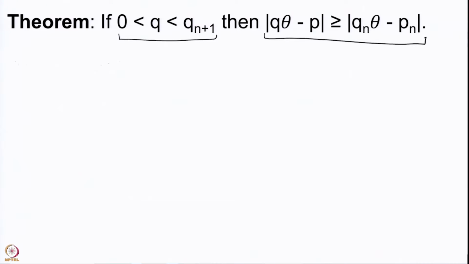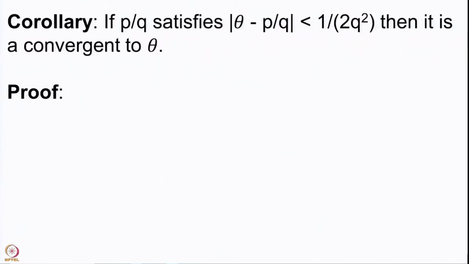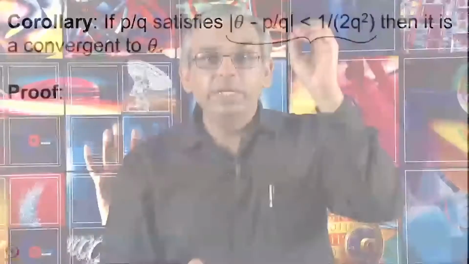We are going to use this result to prove that if you have any rational number p by q satisfying this particular inequality, that theta minus p by q is less than 1 upon 2 times q square, then p by q has to be a convergent to theta. So, it will have to be equal to some pn by qn.